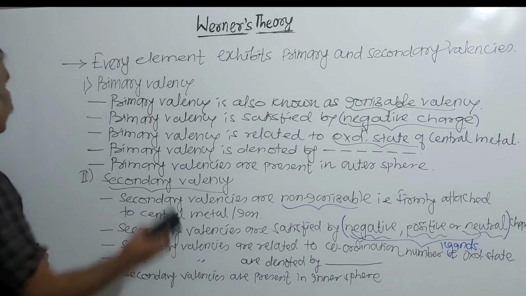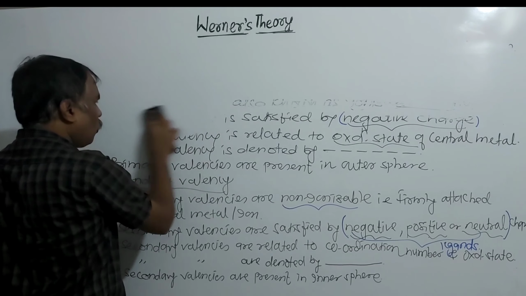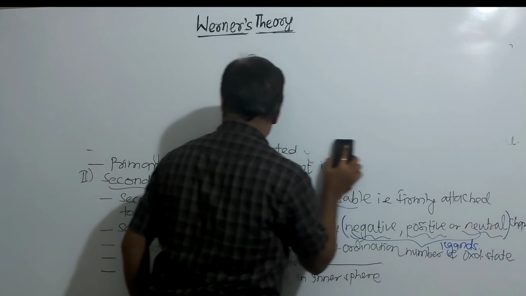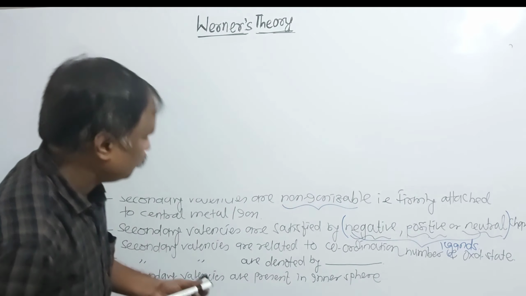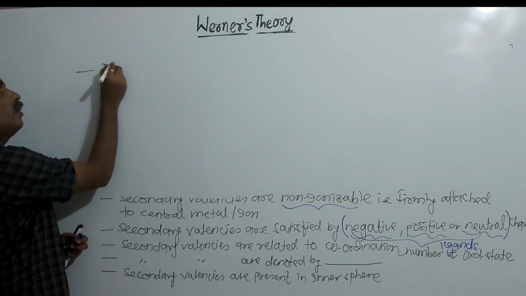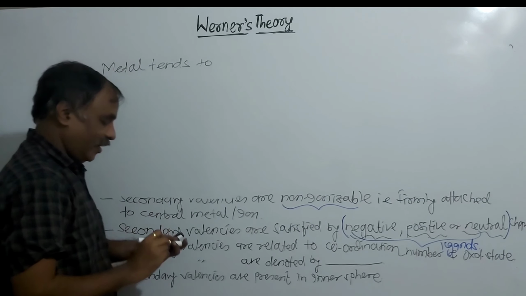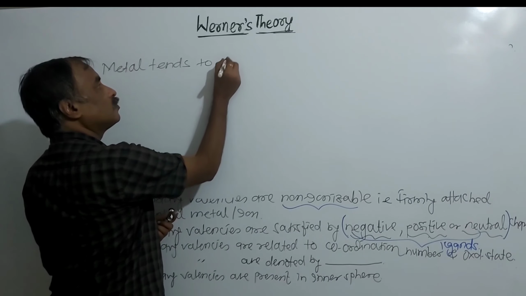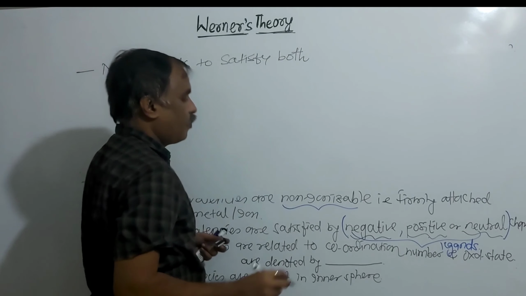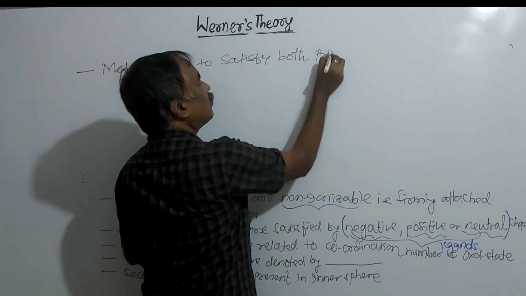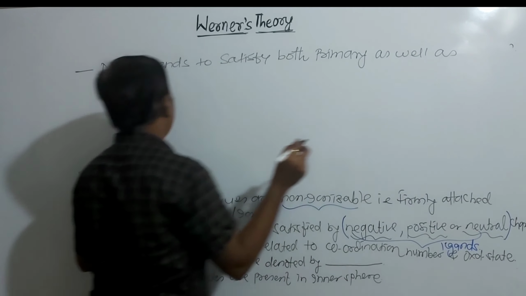Next assumption. In a complex, the metal tends to satisfy both primary as well as secondary valencies.